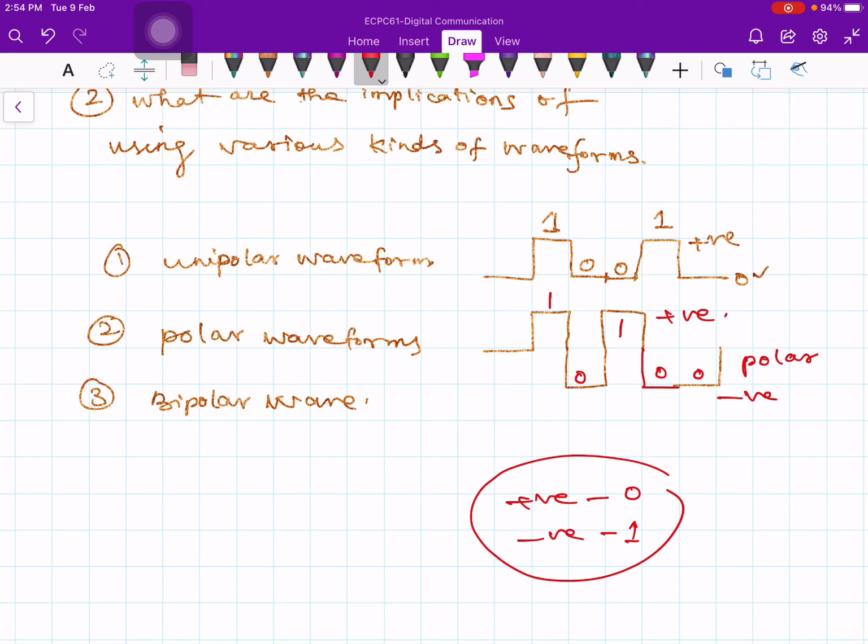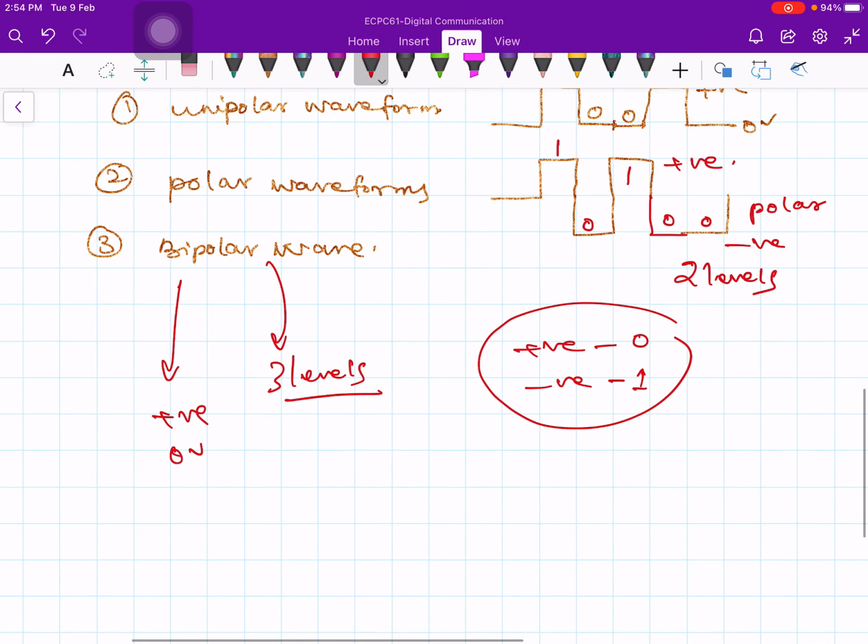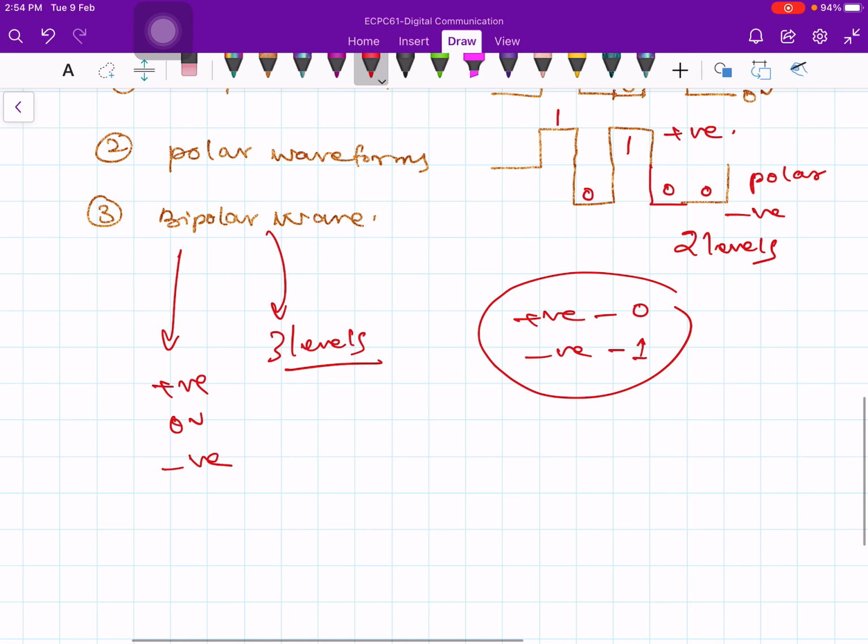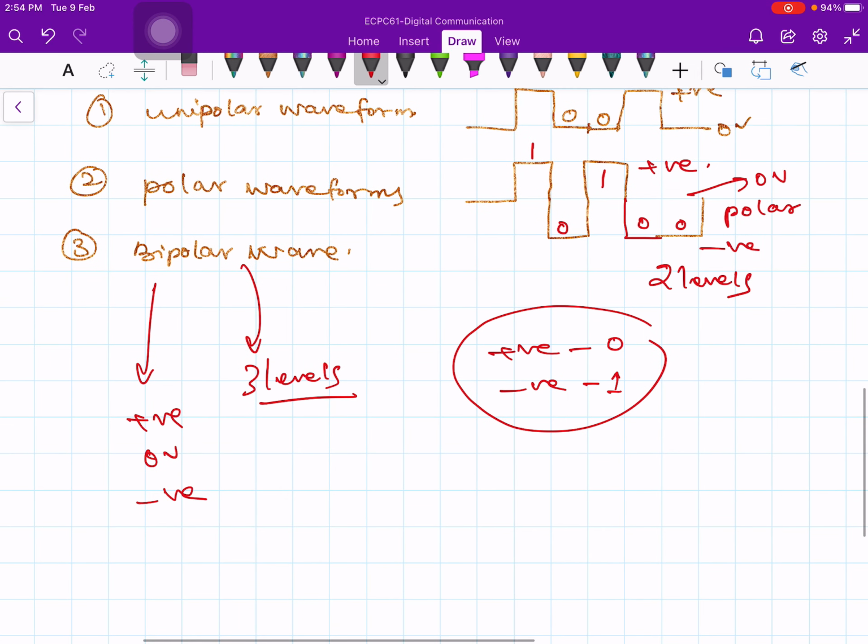A bipolar one would be a slight generalization of the polar waveforms, in the sense that you could apply 3 levels. Here only 2 levels, and here 3 levels. That is, this one uses positive voltage, 0 voltage, and negative voltage. Look at here, there is no 0 voltage here.